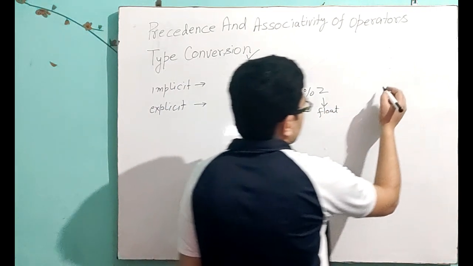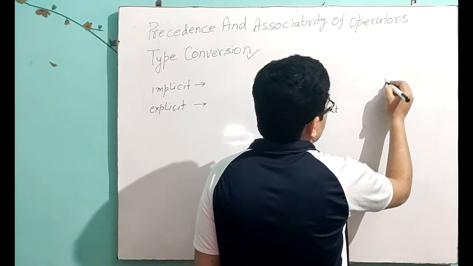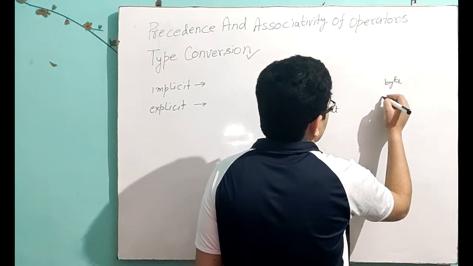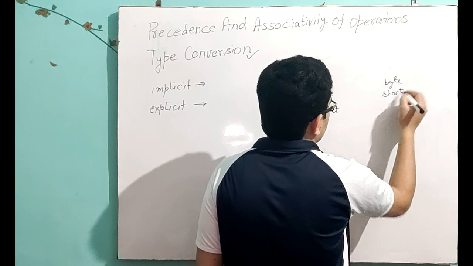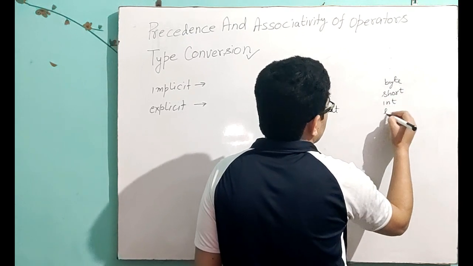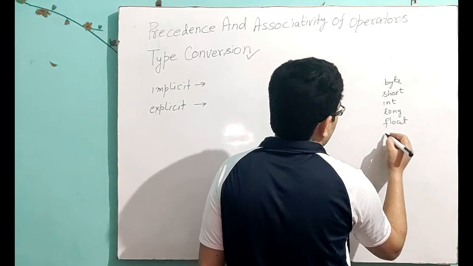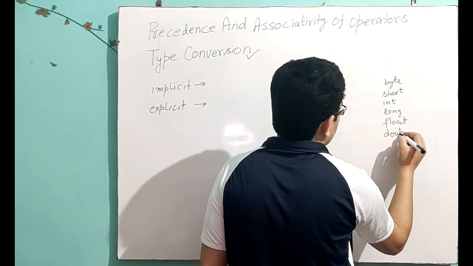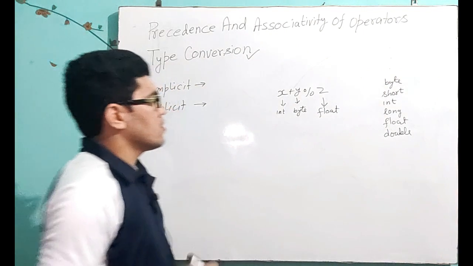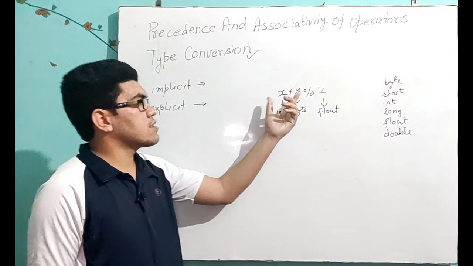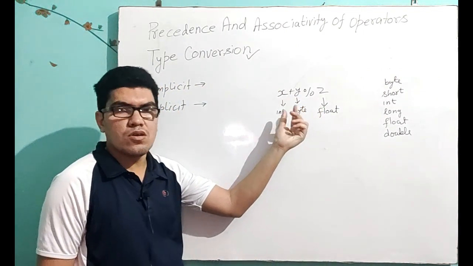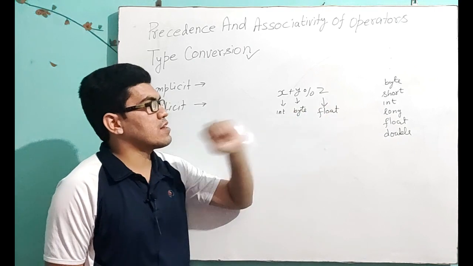Now what you have to do, write this: byte, short, int, long, float, double.